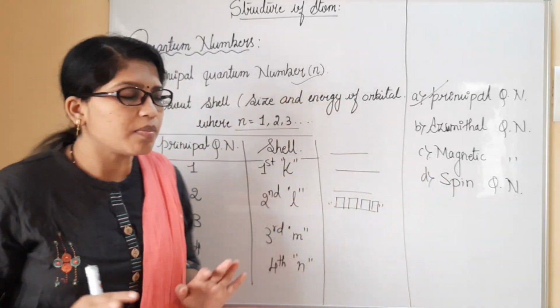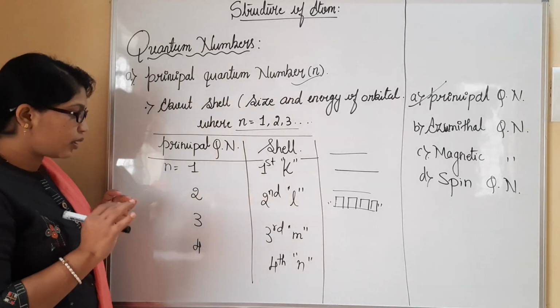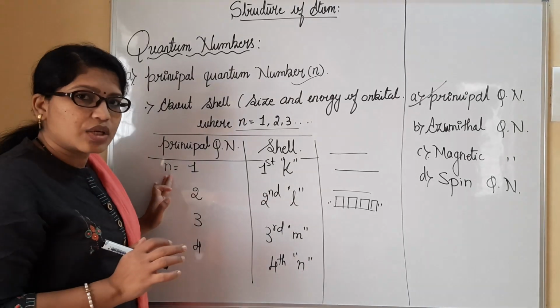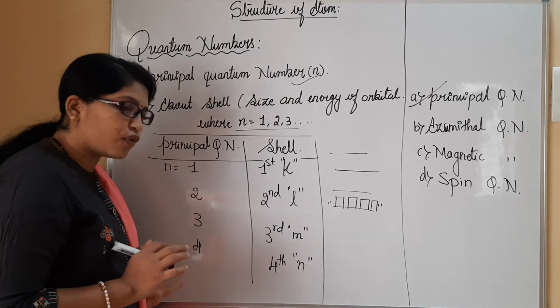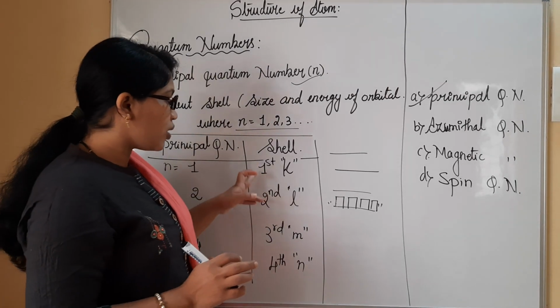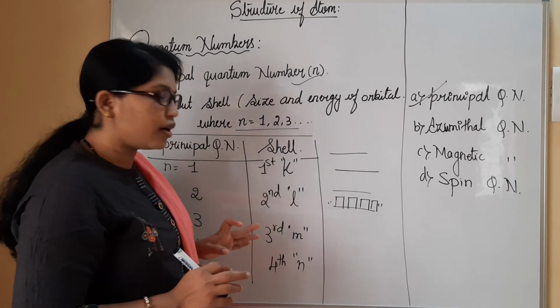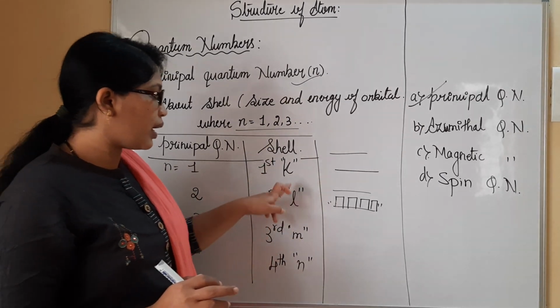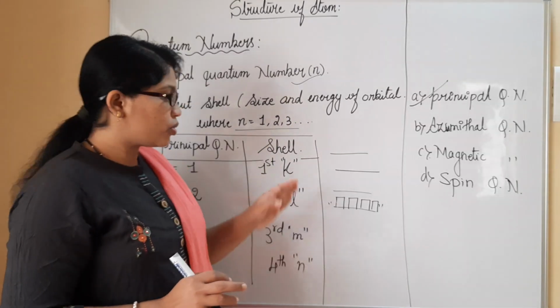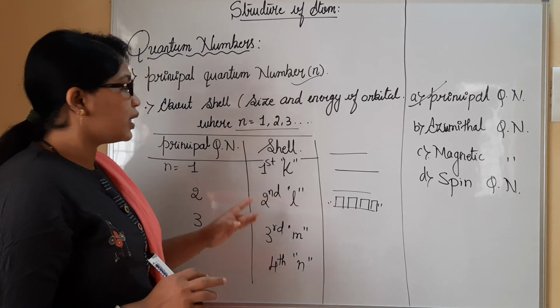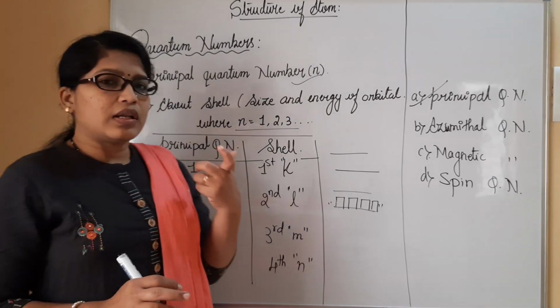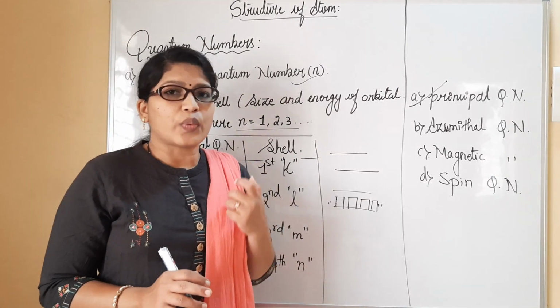Okay, just remember regarding the principal quantum number that we will be having integer values for n as 1, 2, 3, 4 and so on, and they are respectively the first, second, third and fourth shells. They are denoted by K, L, M and N. So these all are representations of n values, that is the principal quantum number.